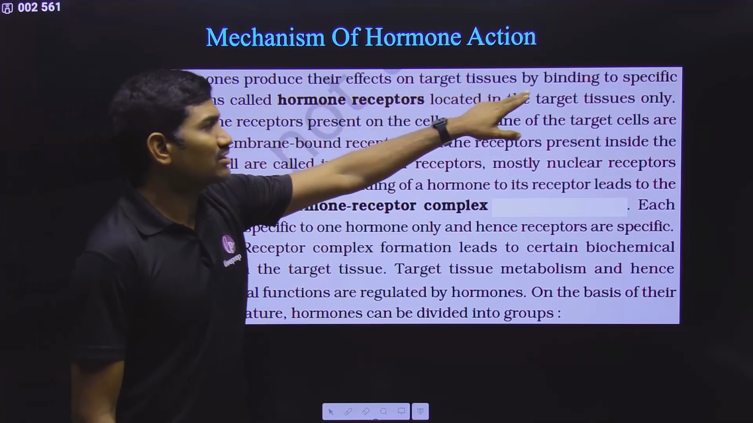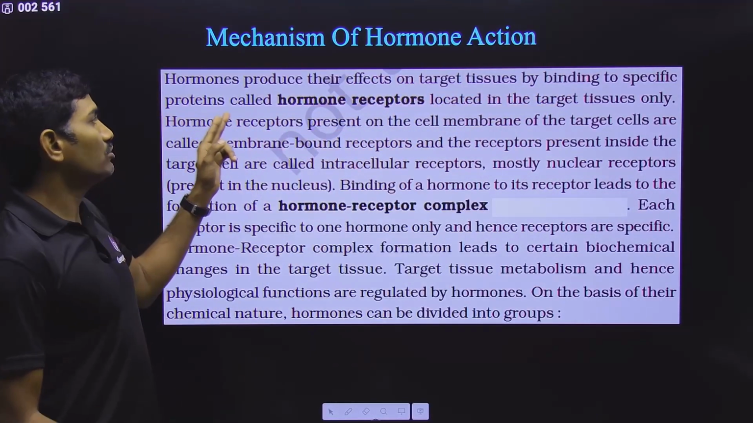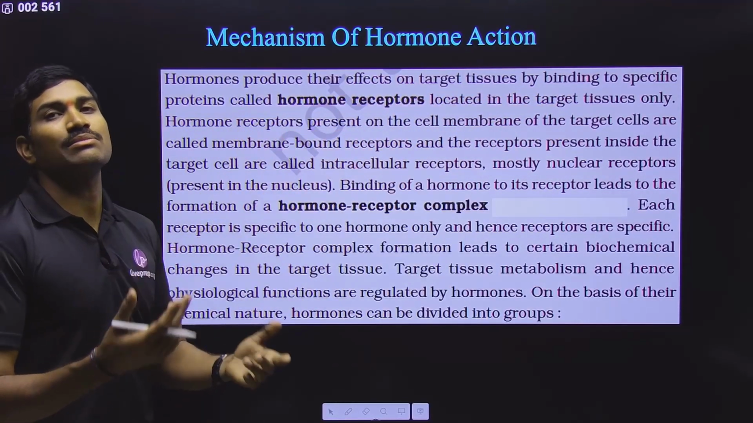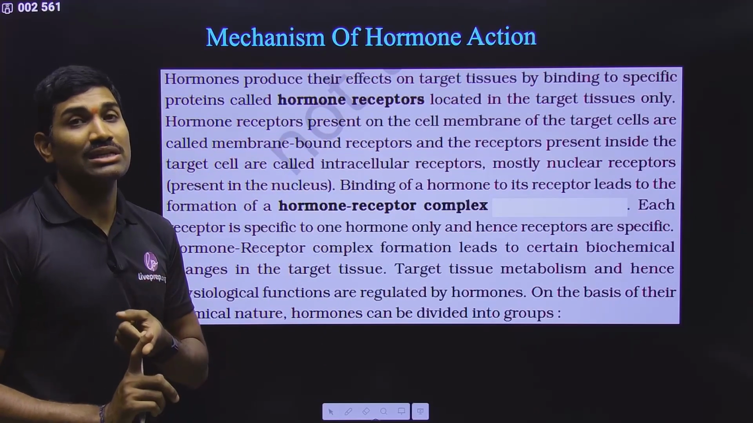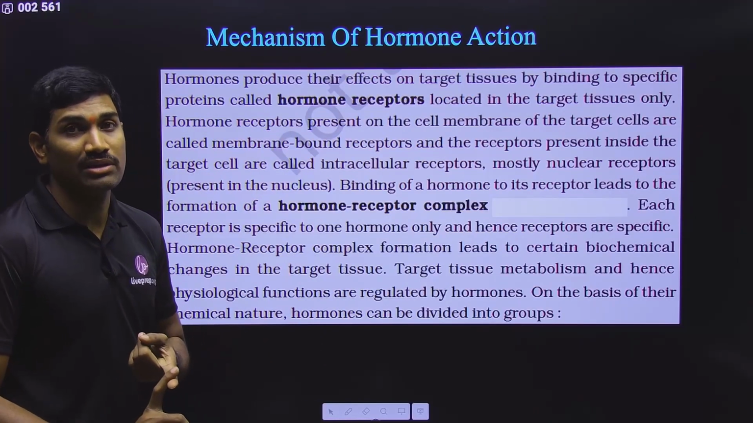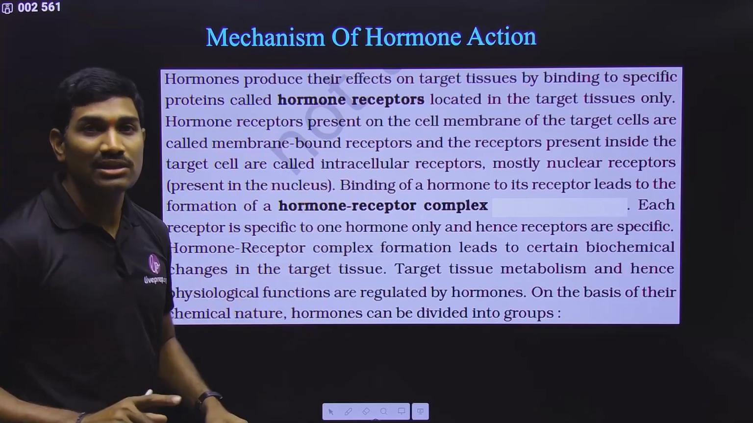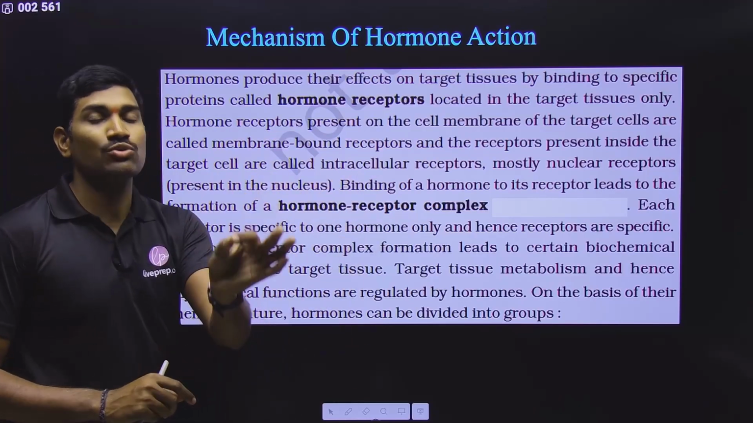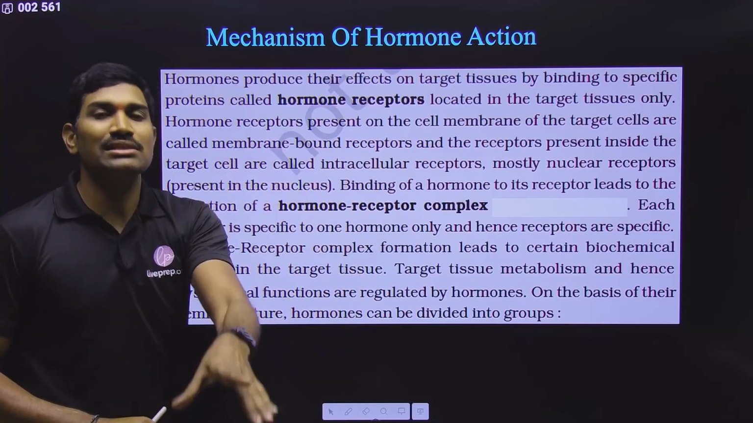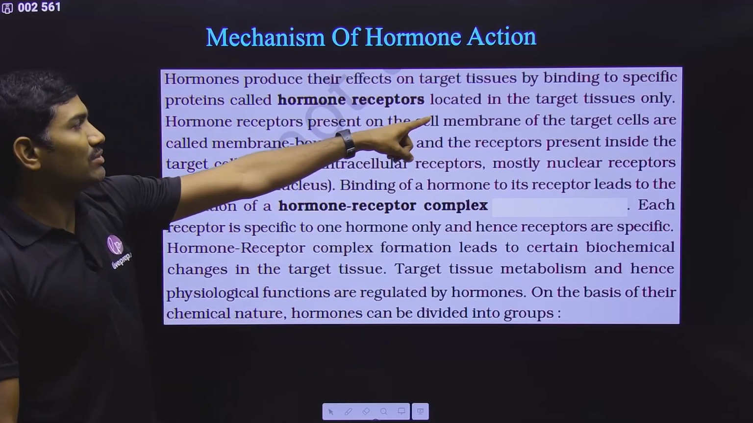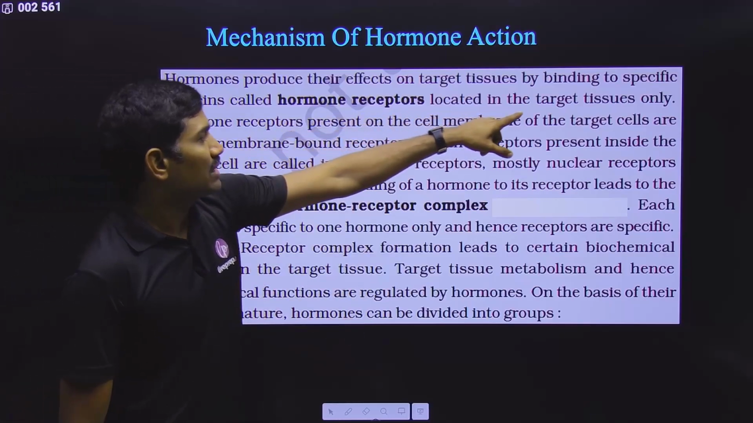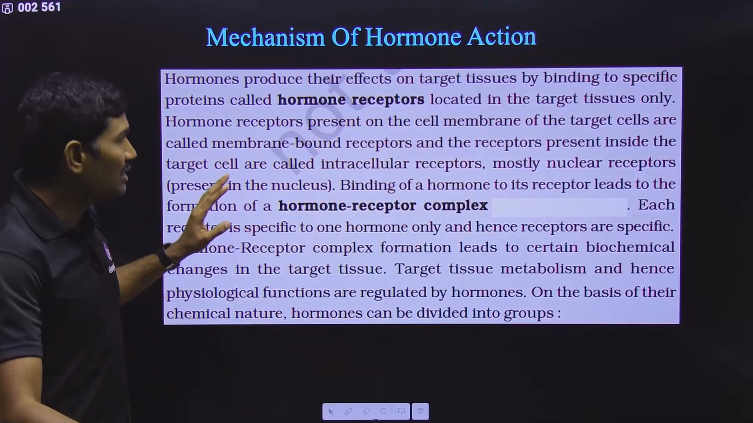Hormones produce their effects on target tissues by binding to specific proteins called receptors, hormone receptors, corresponding receptors. And these hormones and receptors are highly specific. You need to remember this. So they cannot randomly bind with anything. That's why every hormone has its own specific target only in some targeted cells. So there only it will bind and there only it will show the activity. That's what they are saying. Hormone receptors are located on the target tissues only.